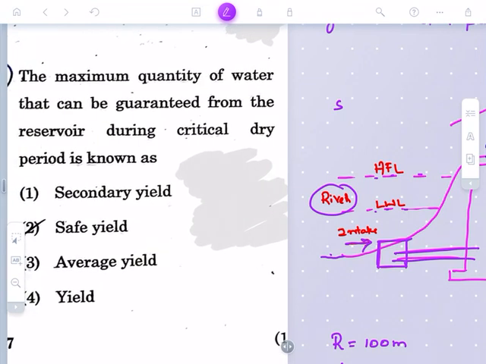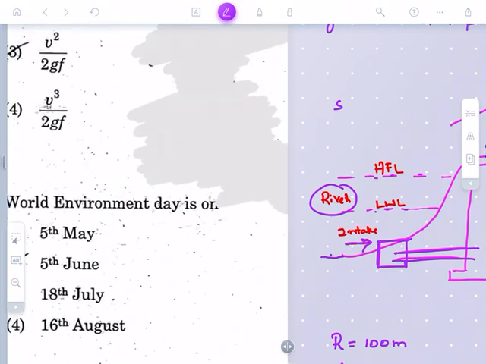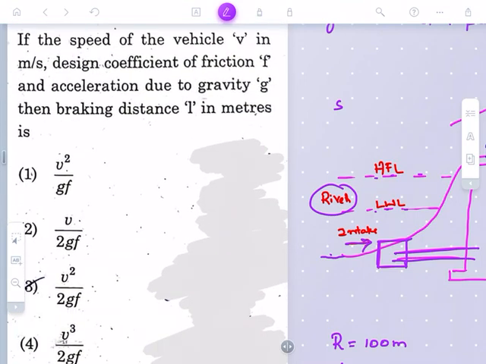The maximum quantity of water that can be guaranteed from the reservoir during the critical dry period is known as safe yield. Again, the most direct question. Okay, let me move on to the next question.